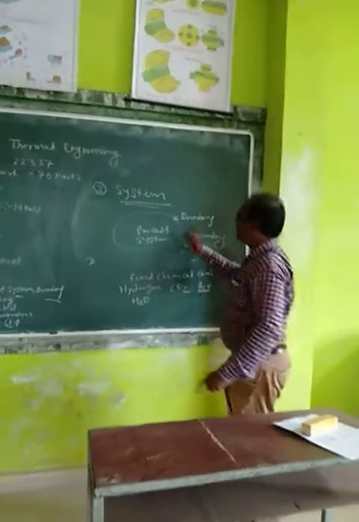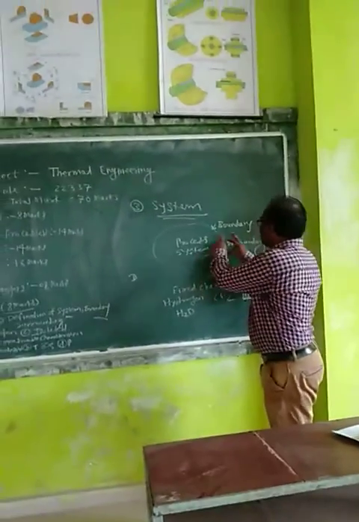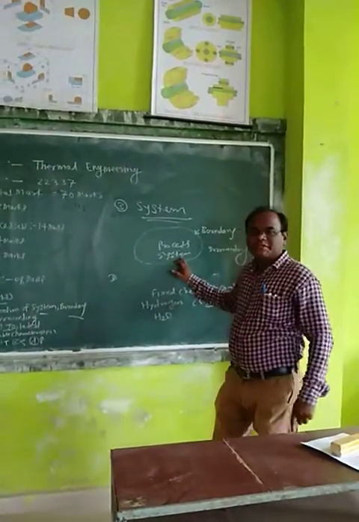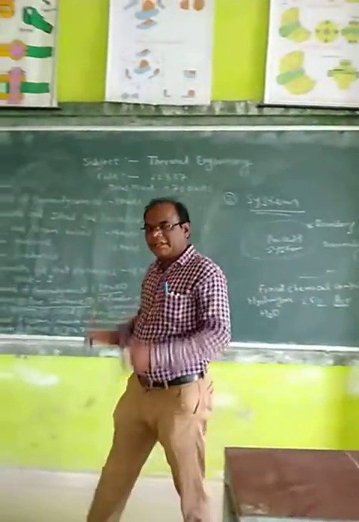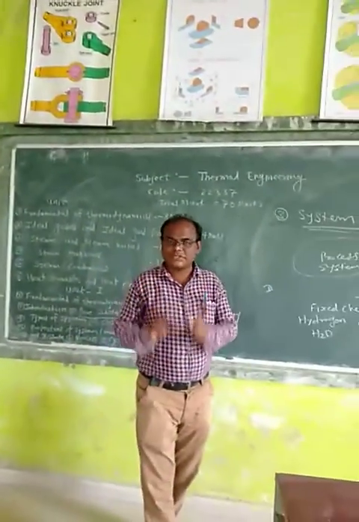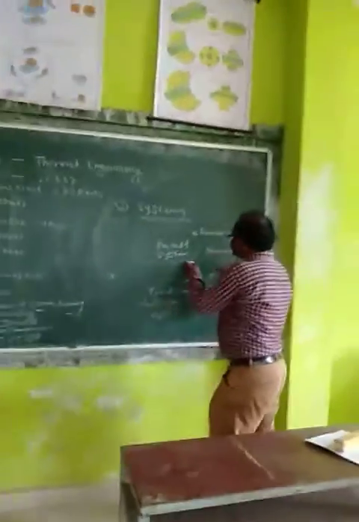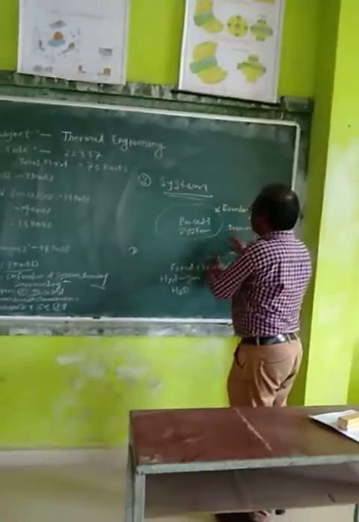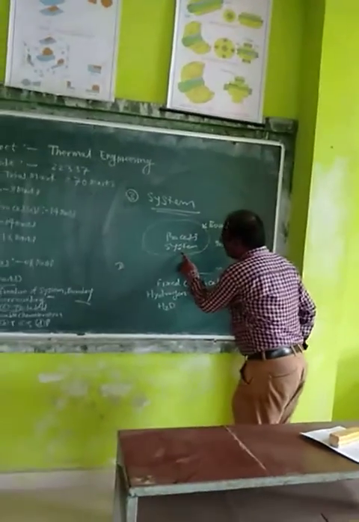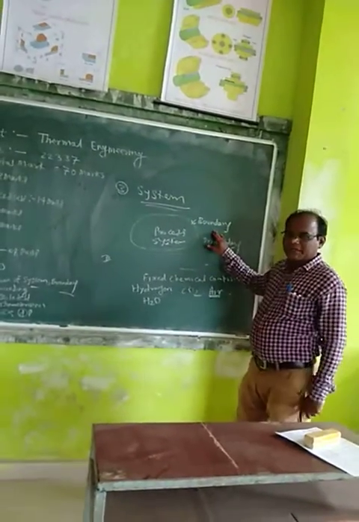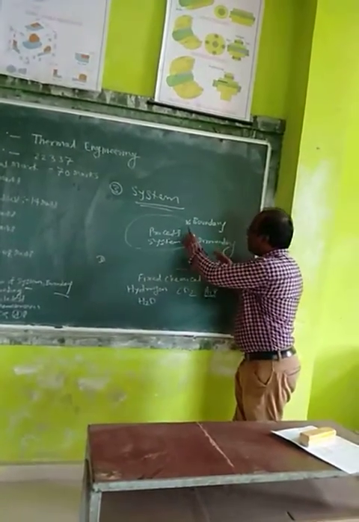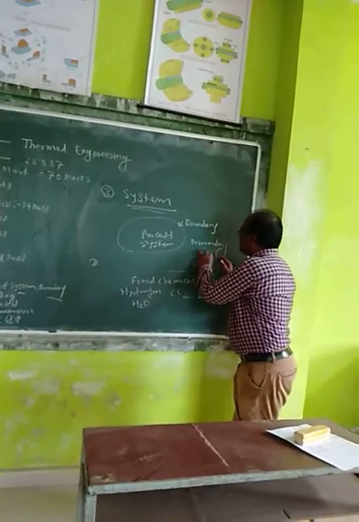Means we take three definitions: system, boundary, and surrounding. System means what? The definite area or the space where some process can take place is called as a system. And boundary means the enclosure which contains the system is called as a boundary. And anything outside the boundary is called as a surrounding.